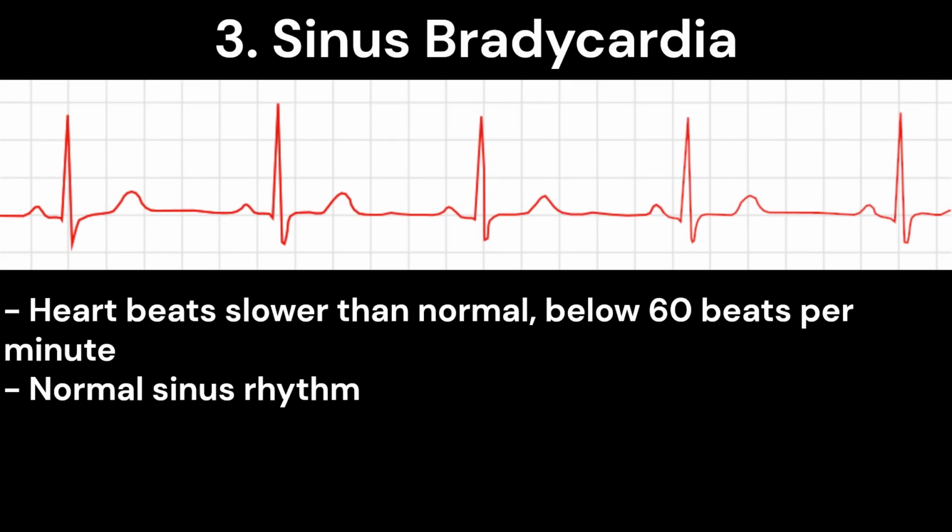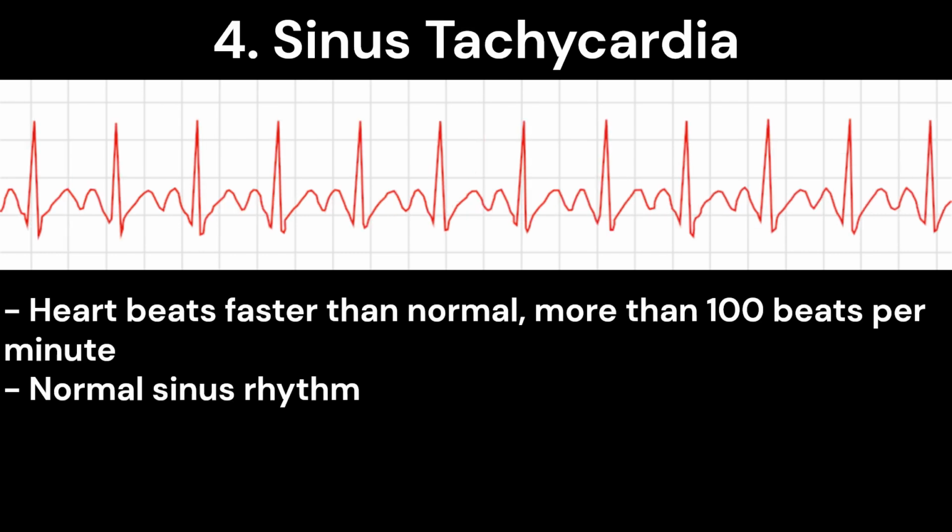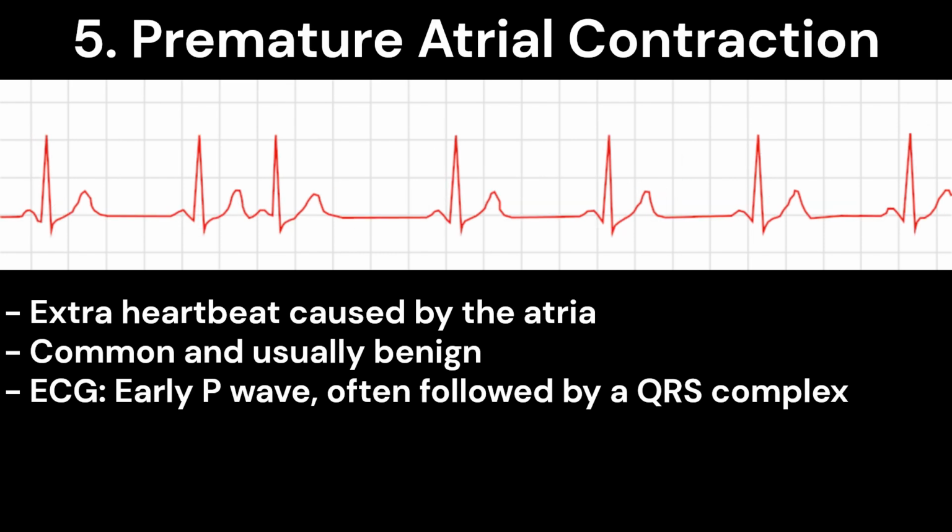In sinus bradycardia, the heart beats slower than normal, below 60 beats per minute, with normal sinus rhythm. And in sinus tachycardia, the heart beats faster than normal, more than 100 beats per minute, also with normal sinus rhythm. Premature atrial contraction is an extra heartbeat caused by the atria.